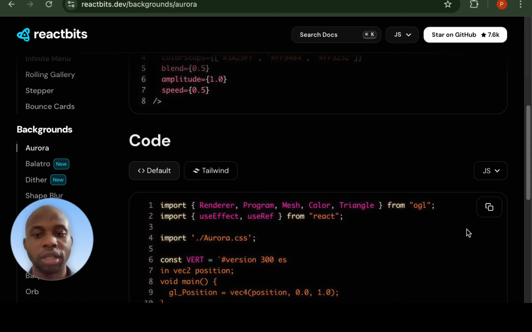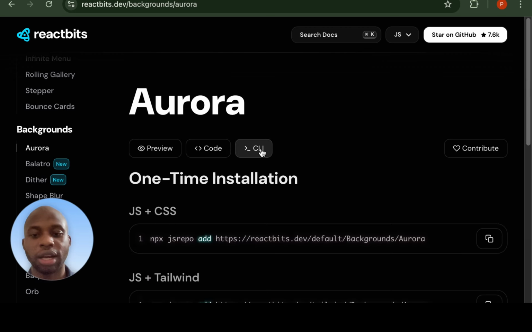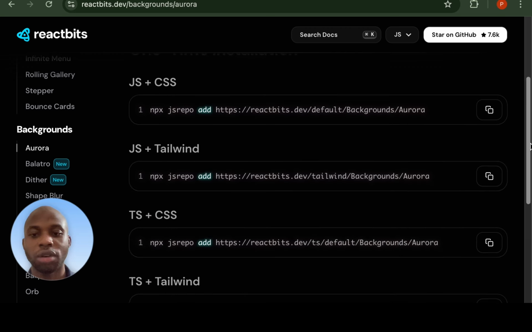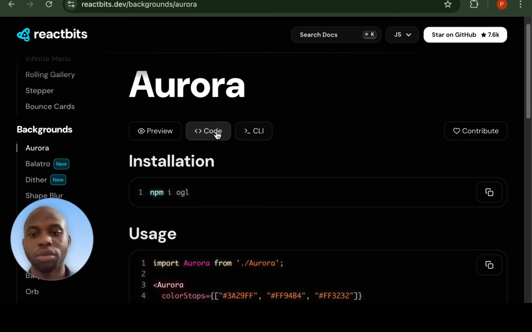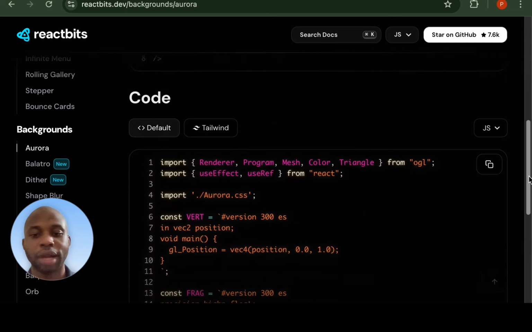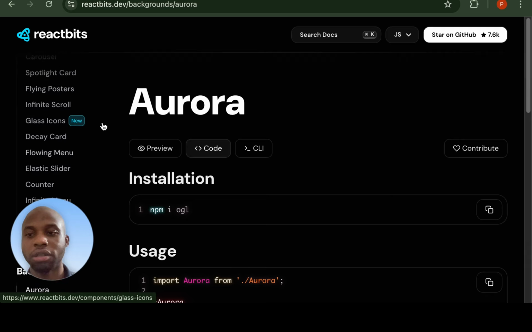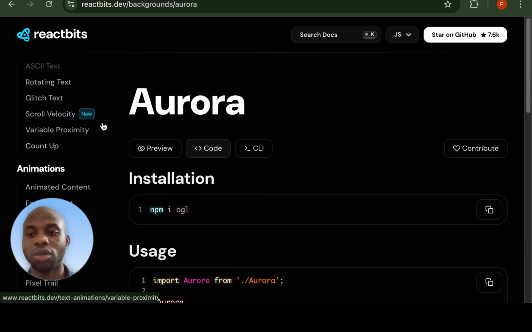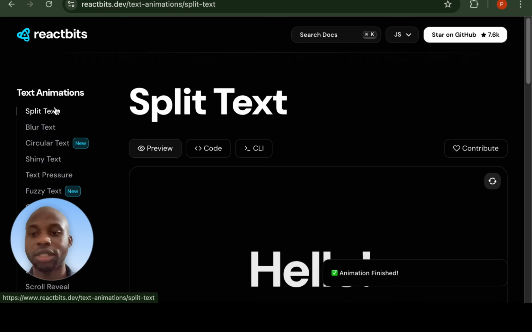You can copy it into your website, or you can even use the CLI. Here is the CLI. You can go through it. You can install it with the CLI. You can put the code in your website by copying and pasting. Unlike ShadCN, it will be easier for you to work with. So there are several animations here that one can check out. You can check it out and know the one that is okay for you, so you can integrate it in your website and then go for things that matter.